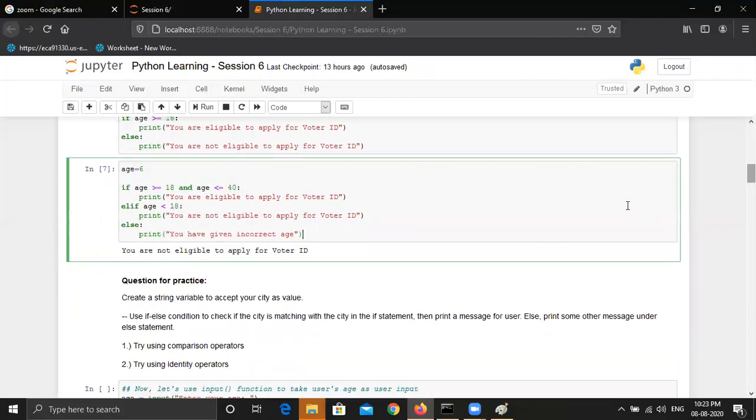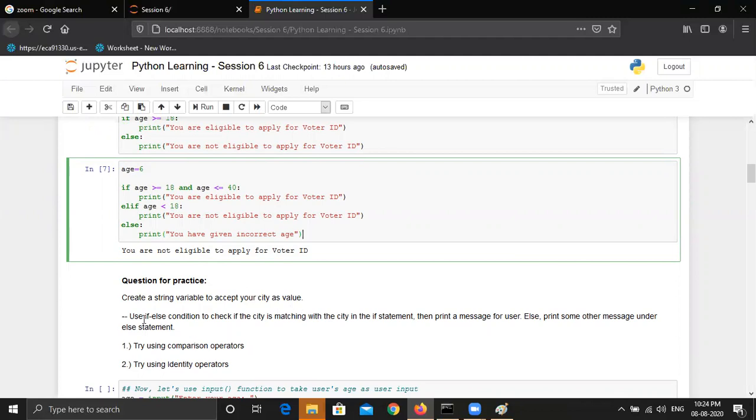Now you have to do one thing just for practice. You have to create a string variable to accept your city as value. Maybe just ask the user, just to remind you that we can take the input from the user using the input function. So just take a value from the user to accept the city. Maybe just write enter your city, then the user will pass on a city as maybe ABC.